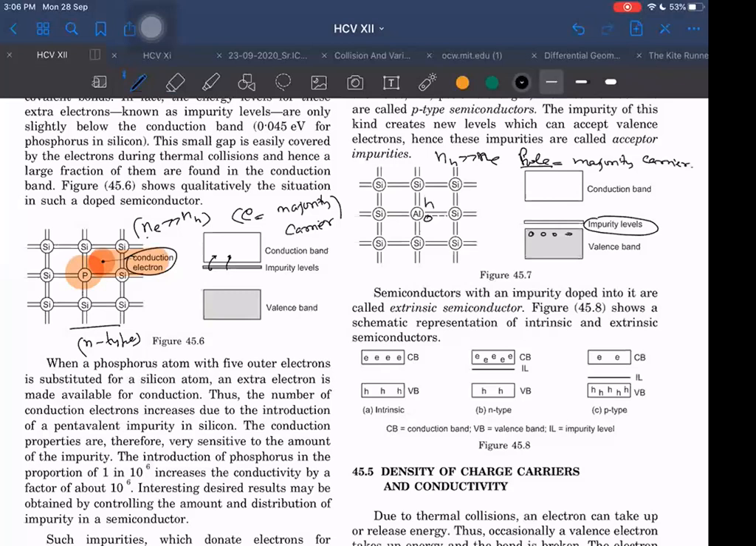So, conduction starts in the conduction band with the help of electrons. Here, there should be electrons. But conduction starts in the valence band with the help of holes. Understand this. Conduction starts in the valence band with the help of holes, and in the conduction band with the help of electrons. So in case of N type, the electrons go to the conduction band. But in case of P type, holes come in the valence band.